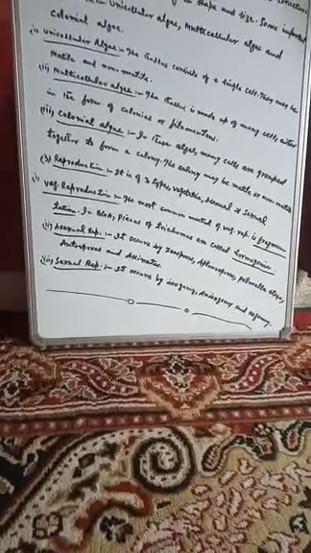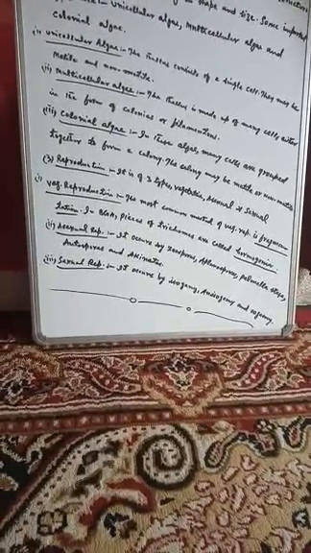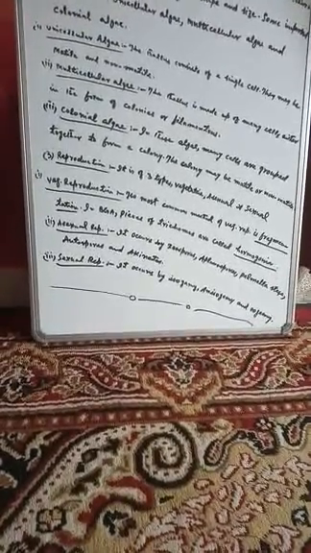Now, regarding the reproduction, three modes of reproduction have been noted in this plant group algae. One is the vegetative reproduction, another is the asexual reproduction, and the third one is the sexual reproduction.